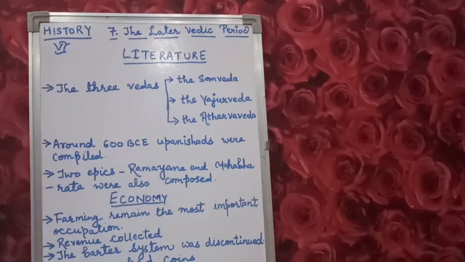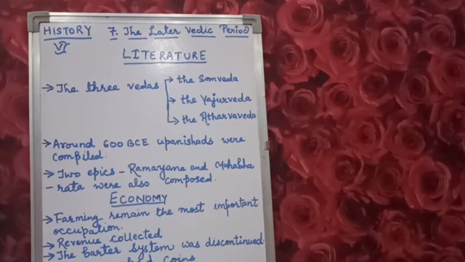Literary works were produced in the fields of grammar, poetry, astronomy, medicine, music and astrology. This period is very important. Clear? Now, the Sanskrit language also owes its origin to the Vedic Aryans. Clear? This much is for the literature.